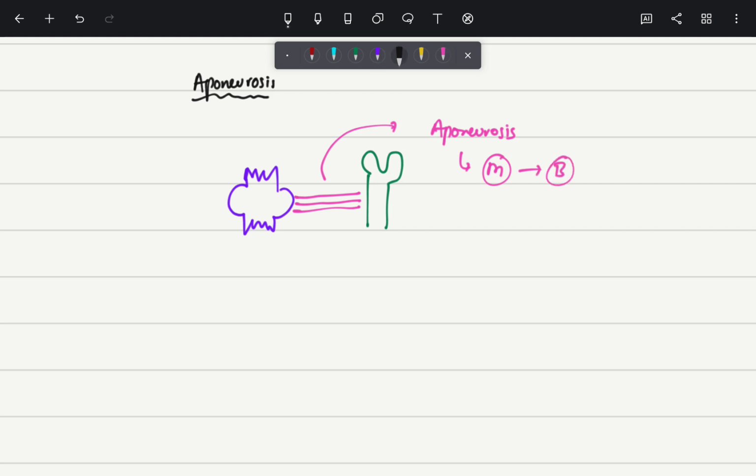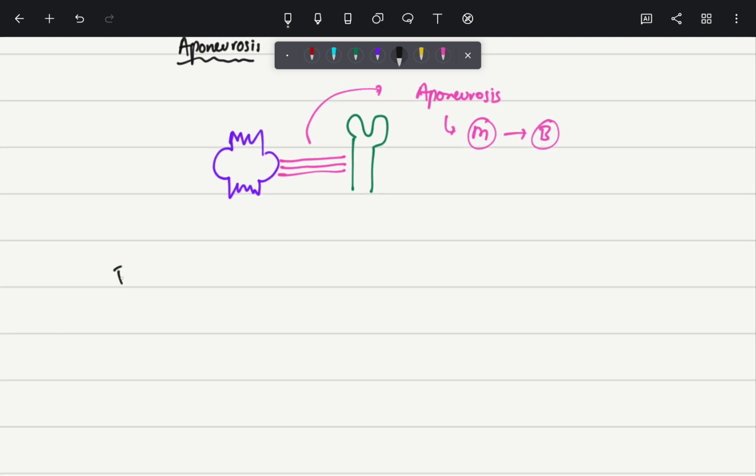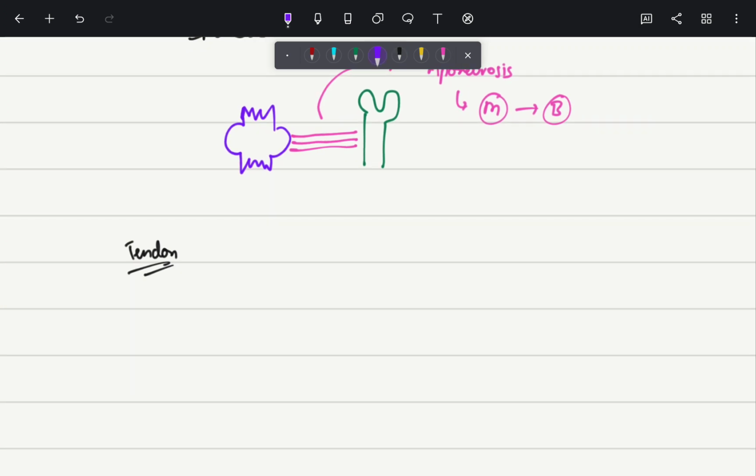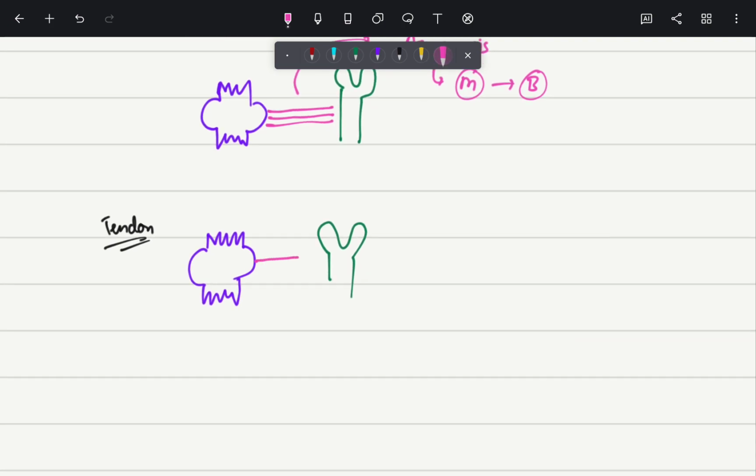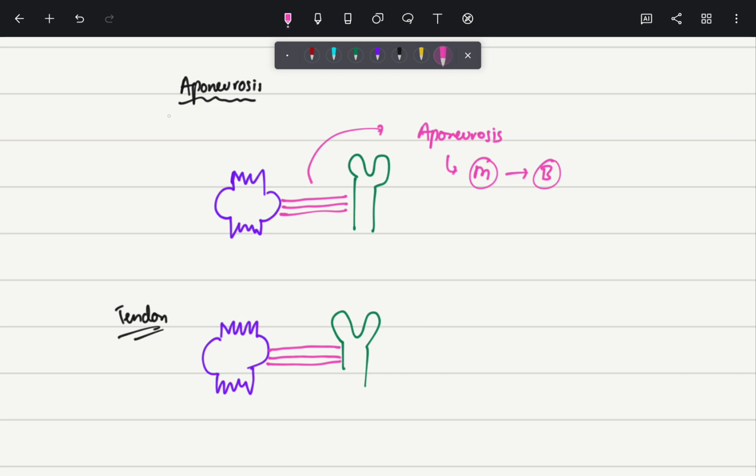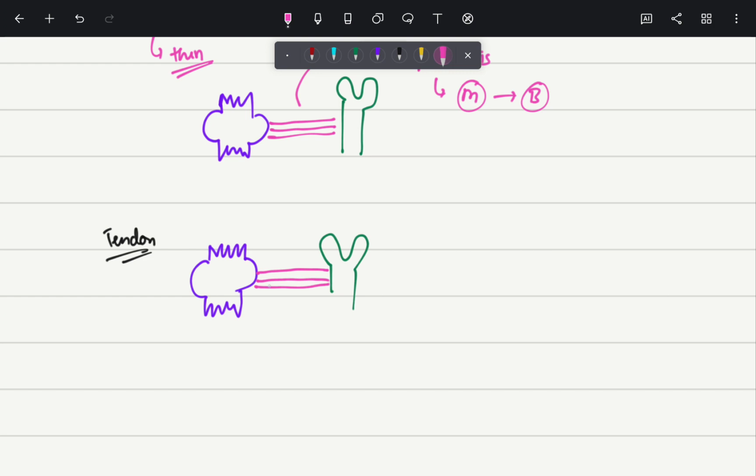Now similarly, there is a structure called as your tendon. Tendon is also a structure which is connecting the muscle and the bone. So here is your muscle and this is your bone. Now this structure is also connecting the muscle and the bone. The difference between the aponeurosis and tendon is that aponeurosis is a thin filament. It is very thin compared to a tendon. As you can see here, the tendon is a very thick structure.